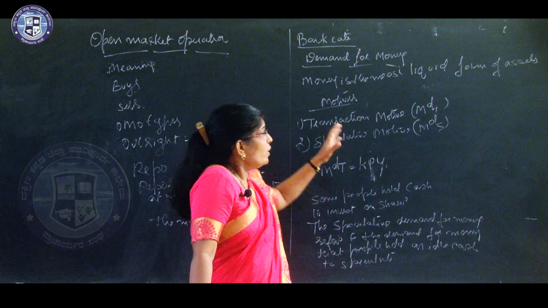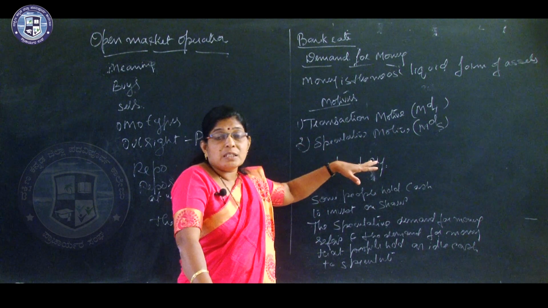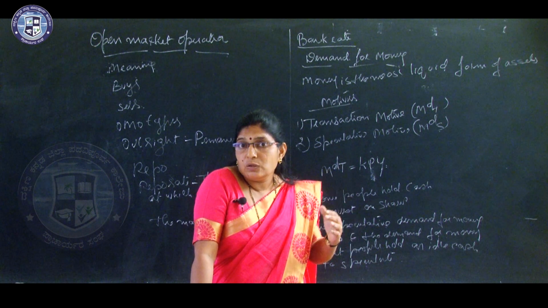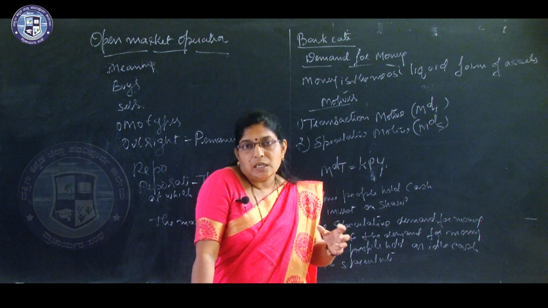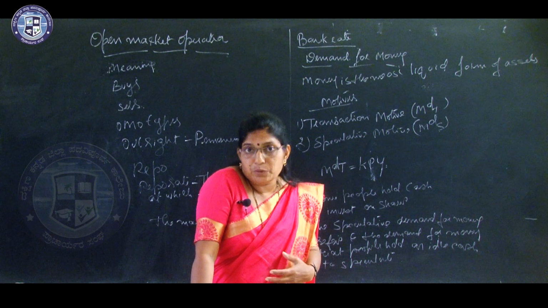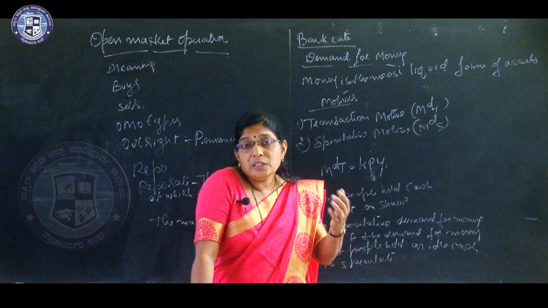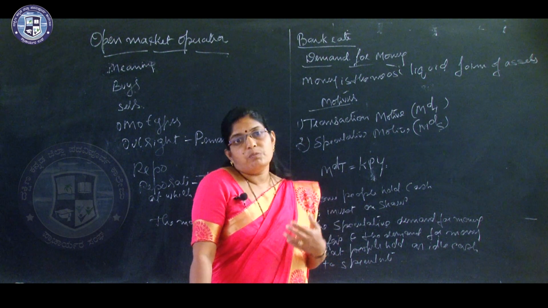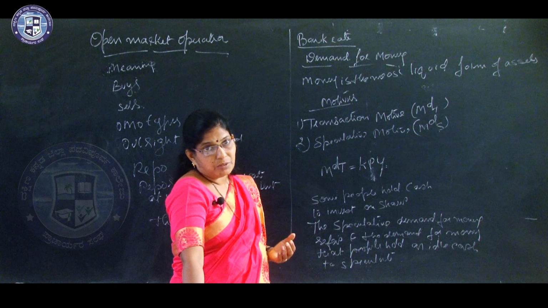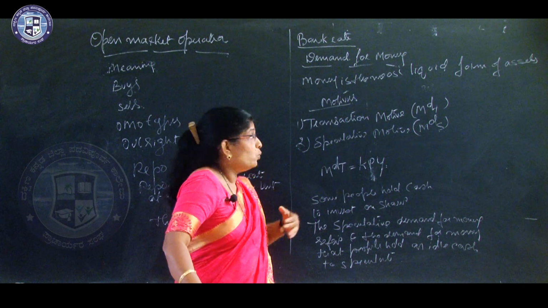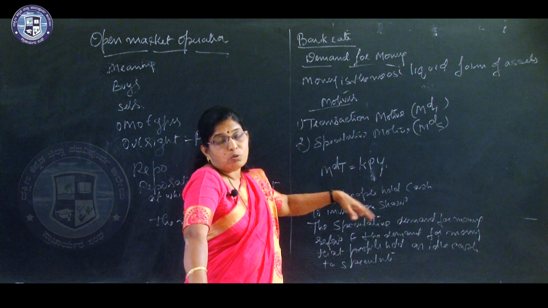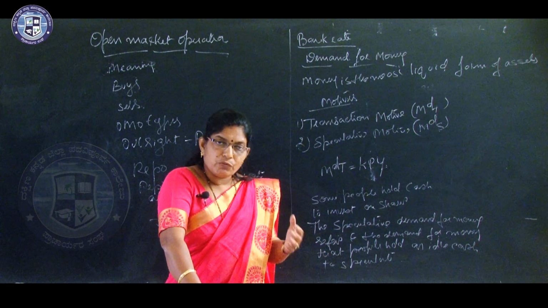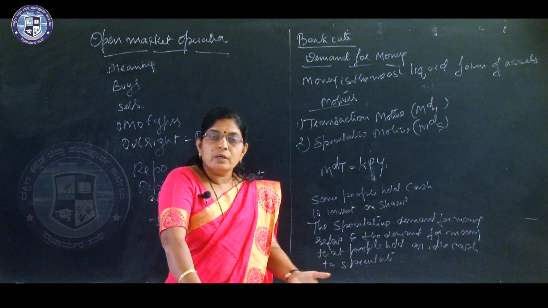Okay, so demand for money, we call it liquidity preference. If you demand more money in your hands, that is called liquidity preference. Demand to hold money is called liquidity preference. Why do we desire money? So there are two motives to hold money, that means desires to hold money. Why do we want to hold money?